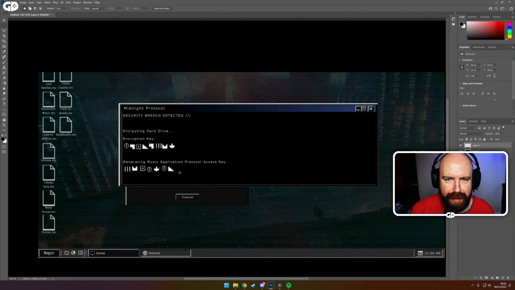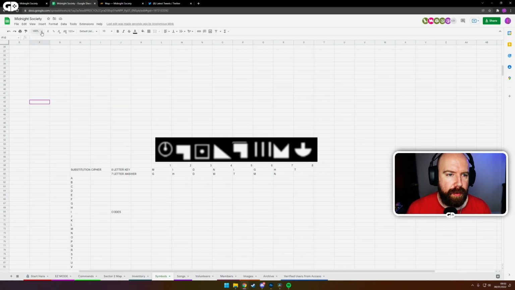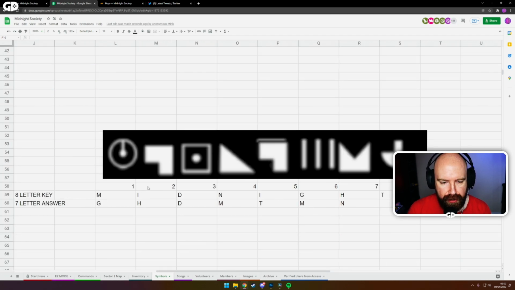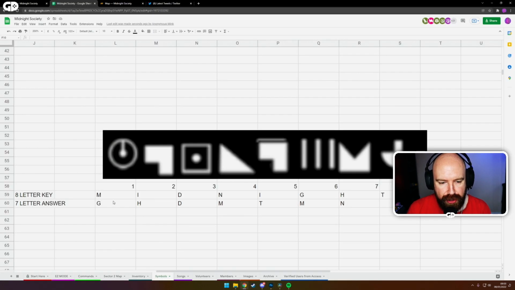Now, we went back and forth on this a surprising amount before Copilot realized that the word was just midnight, which, you know, this is a Midnight Society ARG. It's called Midnight Protocol. We went through a surprising number of other words before we got to midnight and realized, okay, if you put midnight down for that, then you can work it all out. So I did it here, where if I zoom in a little bit, you can see it better. Putting midnight with each letter connecting to one of those symbols, you can then reorganize the symbols based on the second layer of this, and then you got this code, GHDMTMN, and that unlocked the map page.